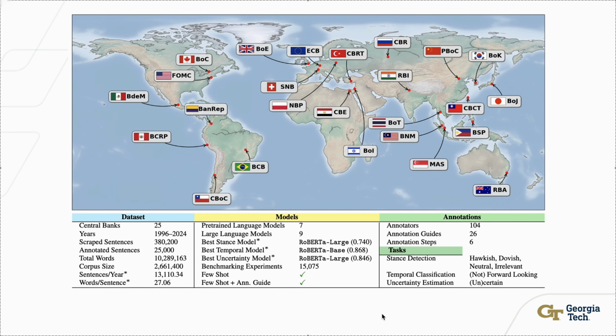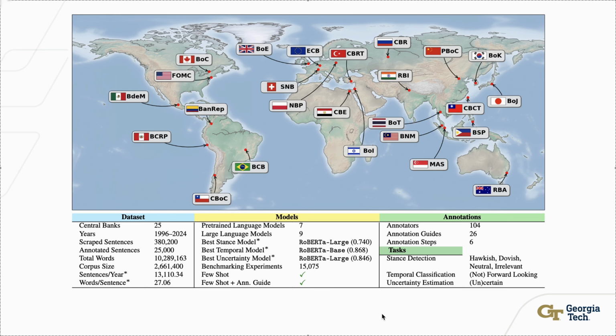Our dataset, the World Central Bank's corpus, is the largest monetary policy dataset there is. It spans across 25 central banks across 6 different continents, covering 1996 to 2024 with over 380,000 sentences, of which 25,000 sentences were manually annotated by a team of trained annotators. We have benchmarked a wide range of pre-trained and large language models and ran over 15,000 fine-tuning and inference experiments.